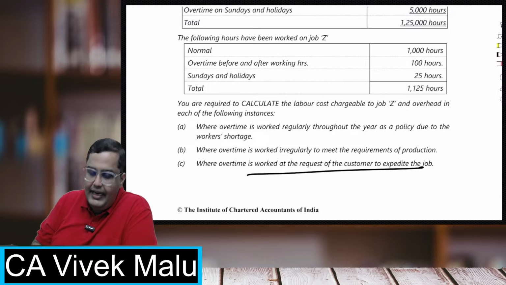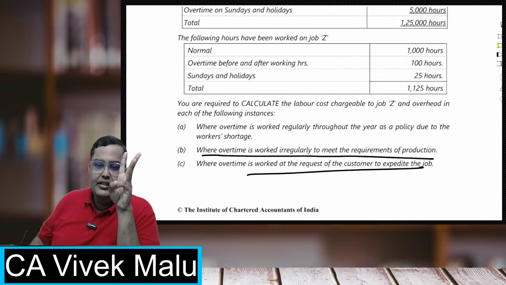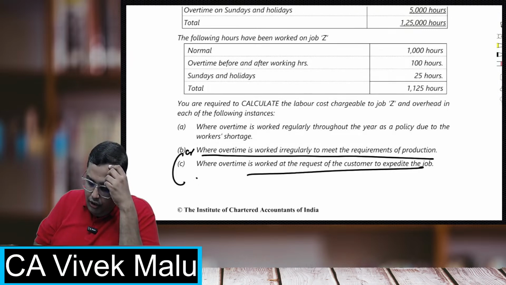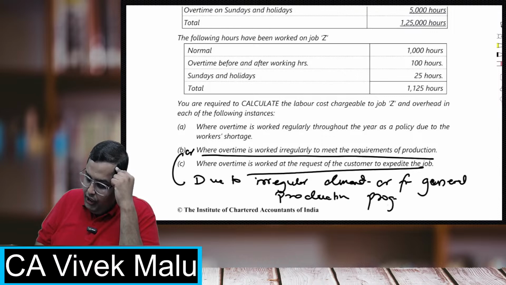Where overtime is worked irregularly to meet the requirements of production, due to irregular demand, or for general production programs, in all three cases we charge it to overhead.